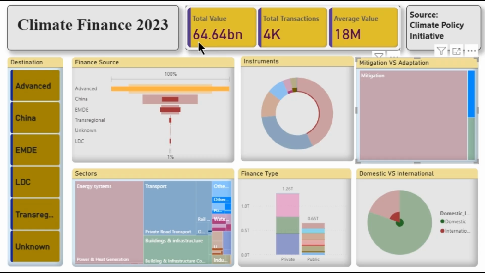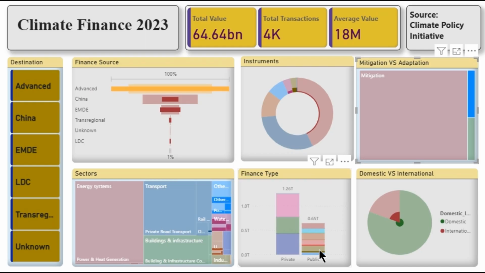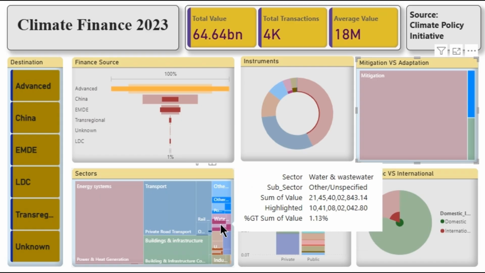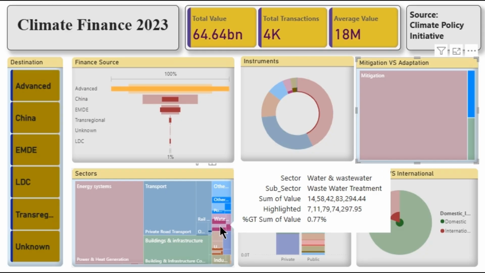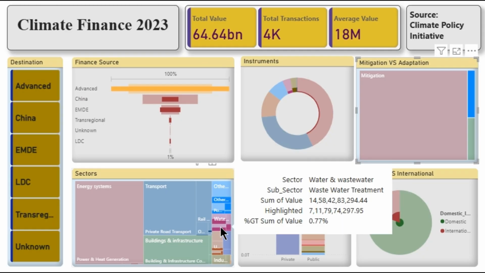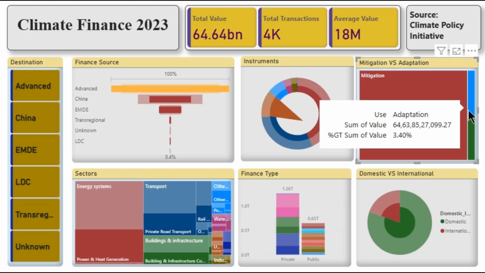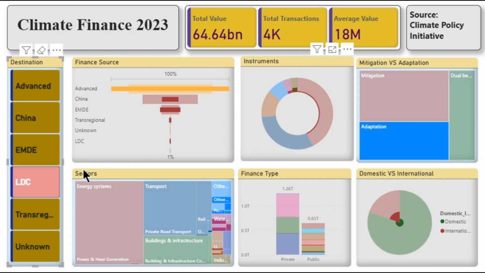By comparison, CPI estimates that emerging and developing economies alone will need $222 billion every year by 2030 just for adaptation. Around 91% of the tracked adaptation flows come from public actors, governments, development banks, and climate funds. Private adaptation is poorly captured since many companies treat resilience spending as normal risk management or maintenance, not as climate finance. The sectoral focus is mostly on water management, disaster risk reduction, agriculture resilience, and infrastructure upgrades. Regional imbalances can be seen. LDCs and sub-Saharan Africa rely mostly on adaptation support, but they receive the smallest share of the total finance.